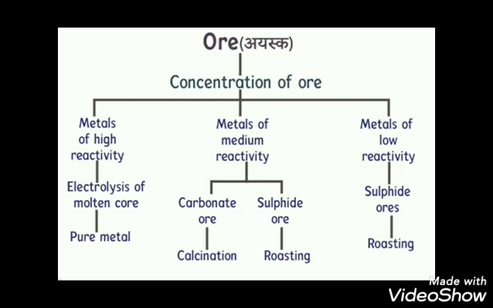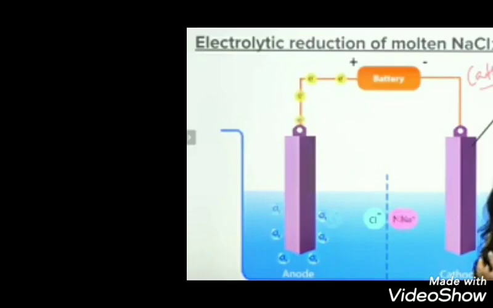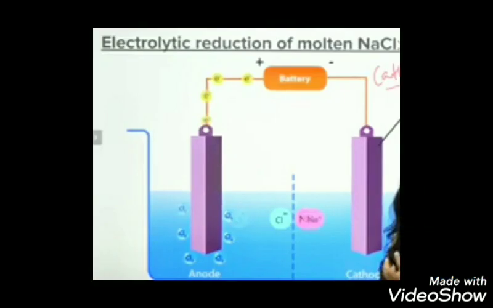For that, electrolysis means, you can see the setup here, children. This is the electrolytic setup. For example, here it is given sodium chloride, from which we can extract sodium. You can observe on the screen. Sodium is a metal of high reactivity, isn't it?